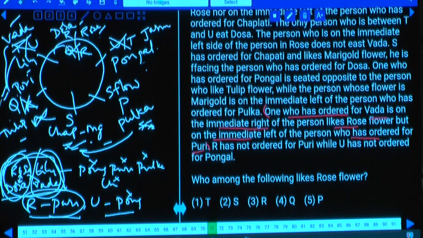S, write down this final arrangement here. S, Q, U, R, T and P. S, chapati, marigold; Q, puri, tulip; U, vada, lily; R, dosa, rose; T, pongal, jasmine; P, pulka, sunflower. Now this is about question number 71 to 75.